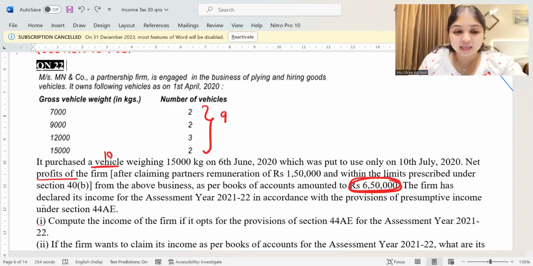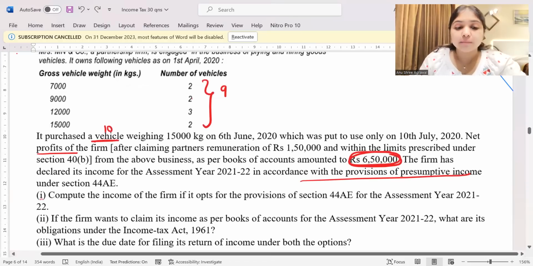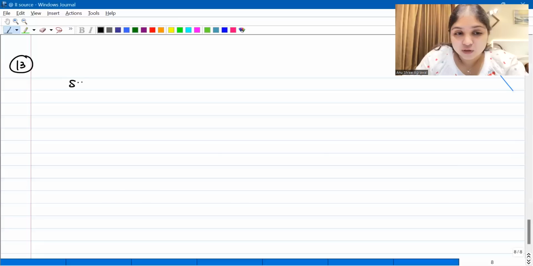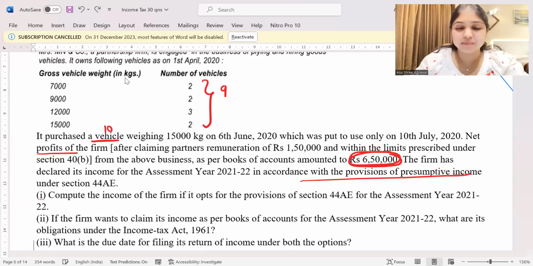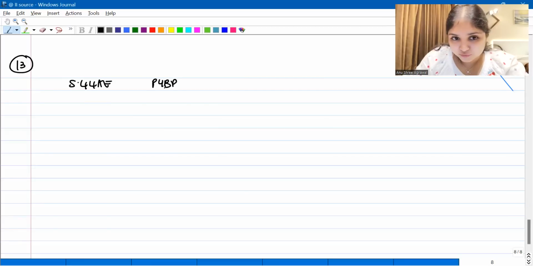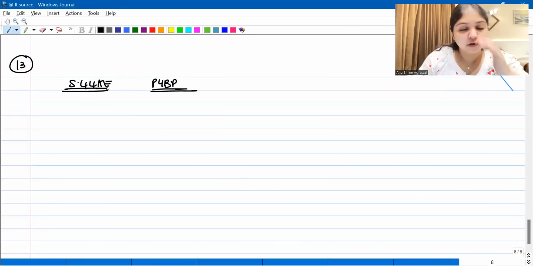The firm has declared income for the assessment year 21-22 in accordance with the provisions of presumptive income under 44AE. The first question they're asking us is to compute the income of the firm if it opts for the provisions of 44AE. So if this firm is opting for section 44AE, then what is the income of the firm? Basically, what's the PGBP of this firm if it opts for 44AE?